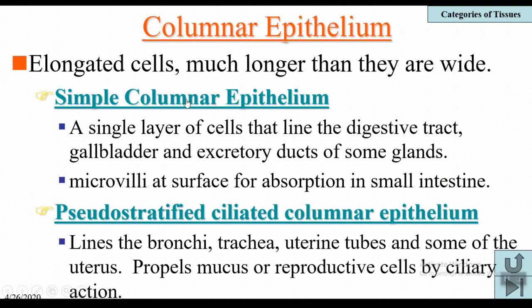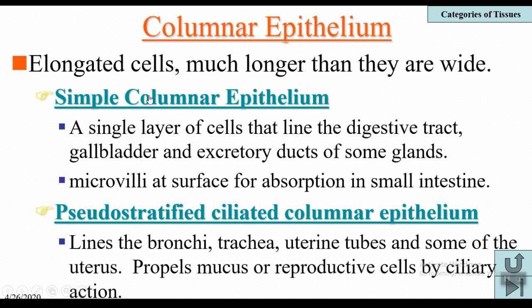This columnar epithelium is again divided into two types based on the number of layers. If it has a single layer, it is called simple columnar epithelium. And if it looks like it is multi-layered even though it is not, then it is called pseudo stratified columnar epithelium.